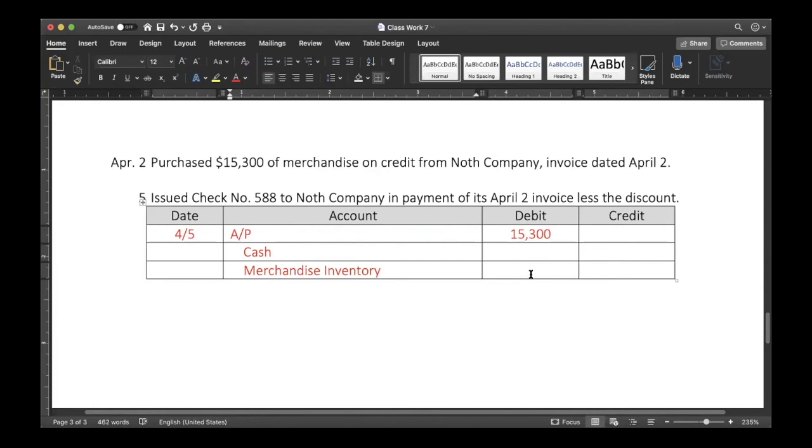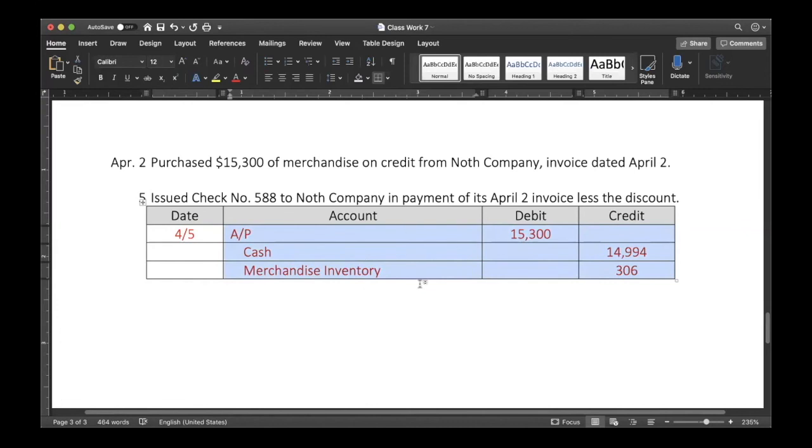It was a 2% discount. 2% of the $15,300 is $306. Therefore, the cash that we're giving them is $15,300 minus a discount of $306. It would be $14,994.